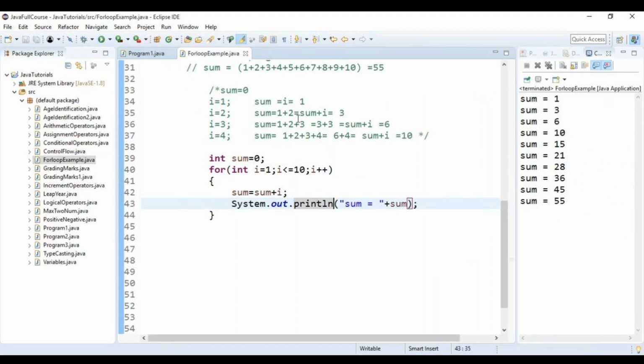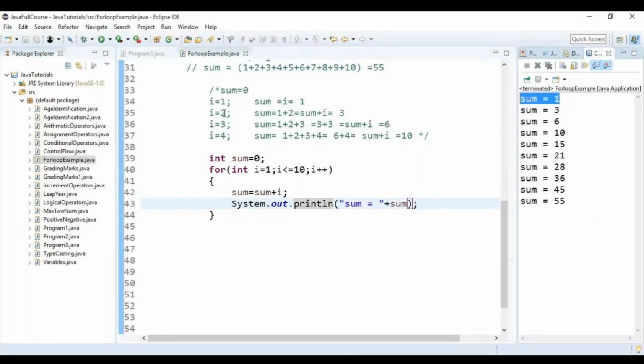See, in the first iteration my sum was 1. Second iteration, sum is 3. Third, 6, and fourth, 10, and so on. But I don't want to see all of the output. I want to see only the final output. What is the mistake I have done? Why is it displaying the sum value each and every time?